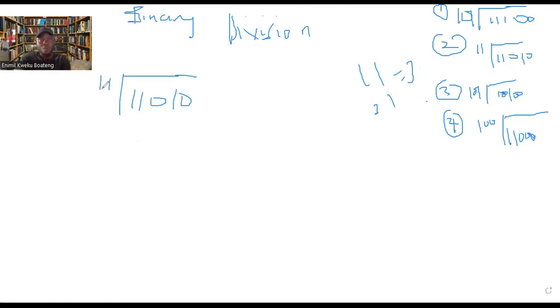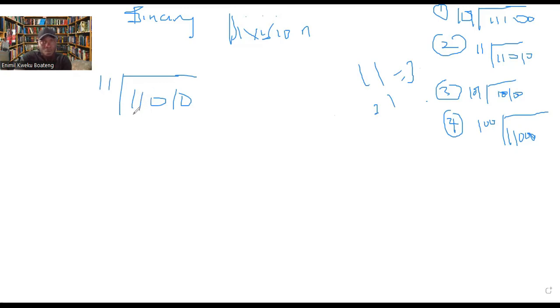Now you ask yourself, will 3 go into this one, the very first one that you see here? Will 3 go into 1? No, 3 will not go into 1. So you add this 1 to it. Now it becomes 1, 1. So 1, 1 in binary is also 3. And will 1, 1 go into 1, 1? The meaning is, will 3 go into 3? Yes, 3 will go into 3.